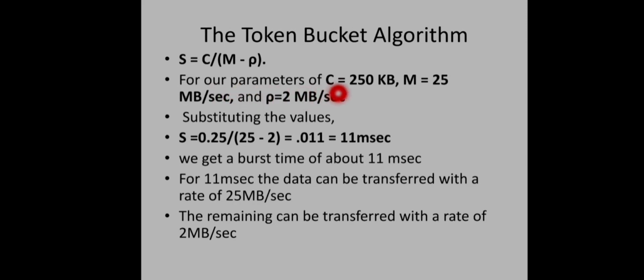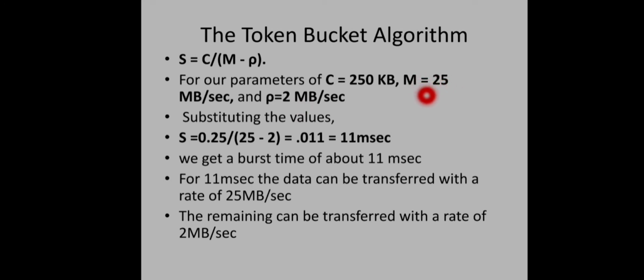And here it is given that C is equal to 250 KB. So at any time the bucket holds tokens enough to transfer 250 KB of data, and M is equal to 25 MB per second. So input is coming at a rate of 25 megabytes per second, and rho, that is the new tokens, are produced at the rate of 2 MB per second. And so the constant outflow also can be supported using this rate of 2 MB per second only. Okay, that means the input is a heavy bursty traffic, right? 25 MB per second is the input traffic rate, and using token bucket we can allow this traffic output burst for some time. After that we have to use this traffic rate.